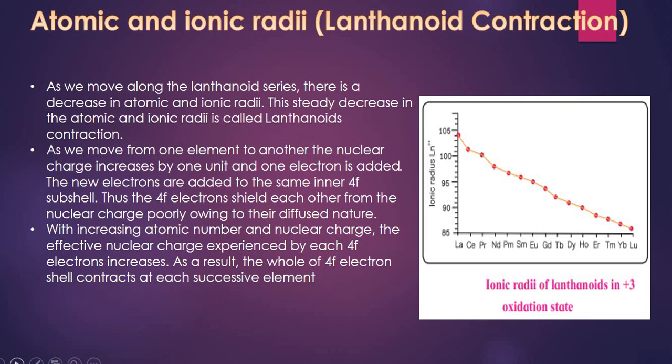So what will happen? The electrons present in the outer shell are not being shielded because of the diffused shape of 4f. That is why with increasing atomic number, nuclear charge will also increase, and this effective nuclear charge would be experienced by the outermost shell electrons, and size will decrease.